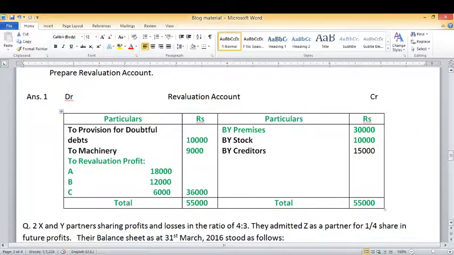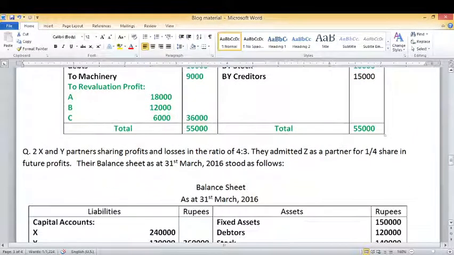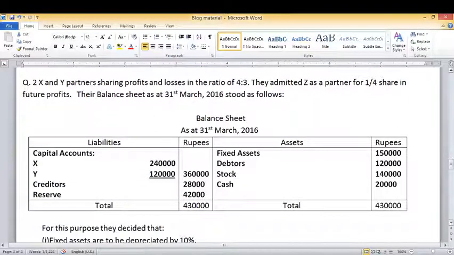Now we will take another question. Here you can see question number 2. X and Y are partners sharing profit and losses in the ratio of 4:3. So we can see that two partners are there and their old ratio is 4:3. They admitted Z as a partner for 1/4 share. So it is a case of admission of a new partner.